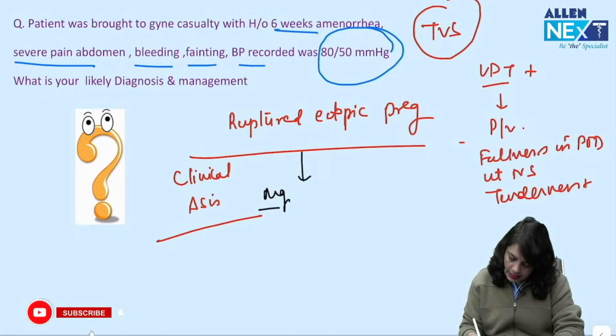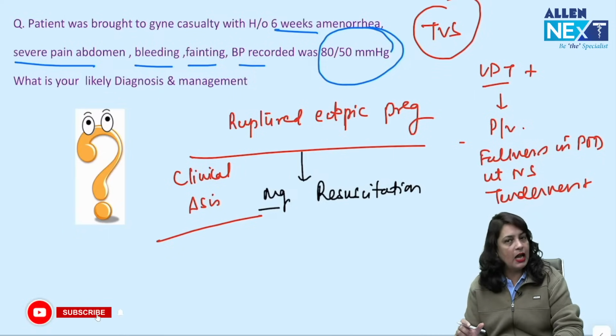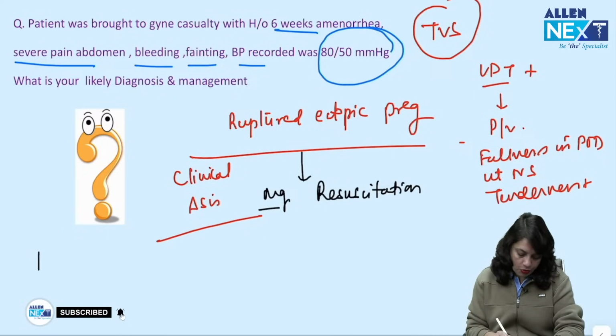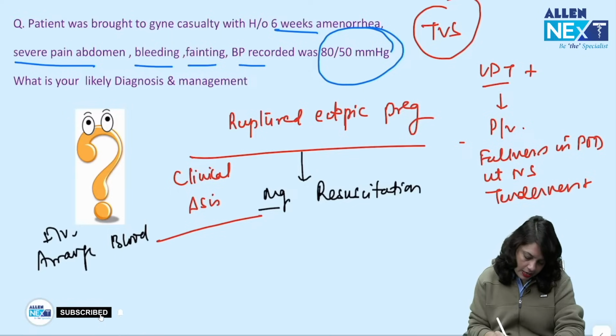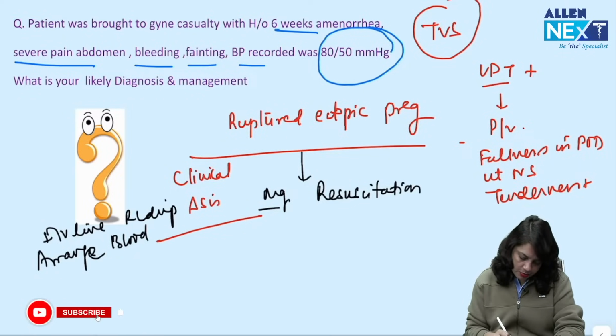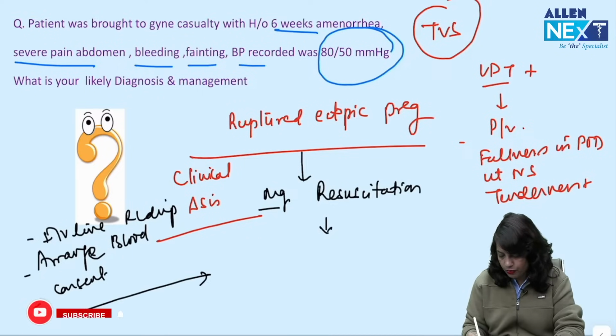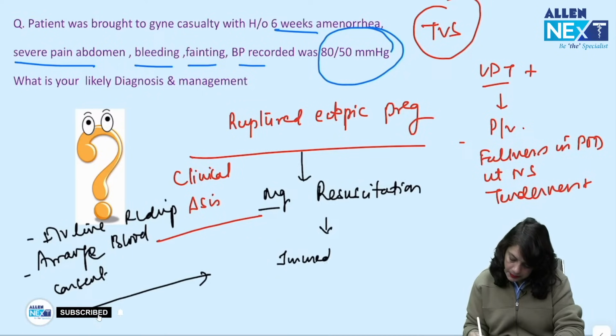Management in this case is always, first line is resuscitation. Revive the patient from shock, start the IV line, take the blood sample. Start Ringer lactate drip, arrange blood, take the consent and shift towards immediate laparotomy.